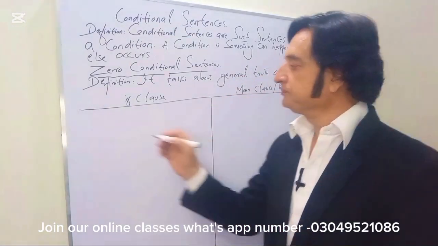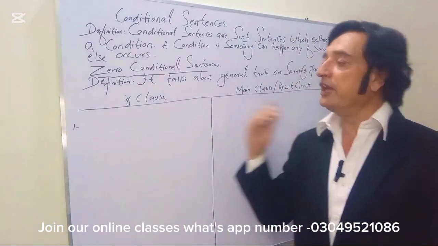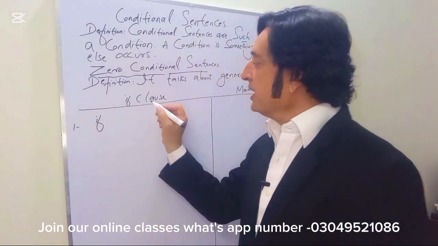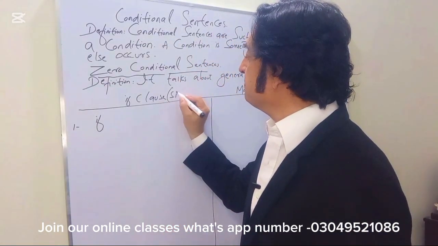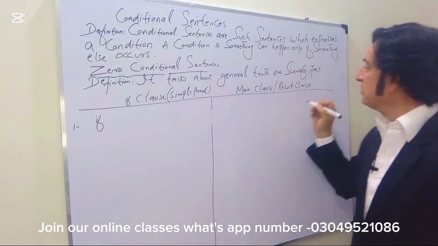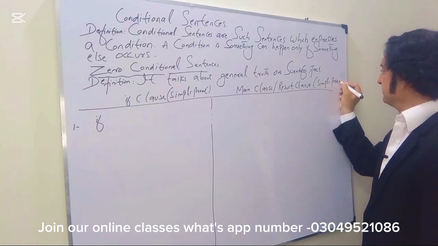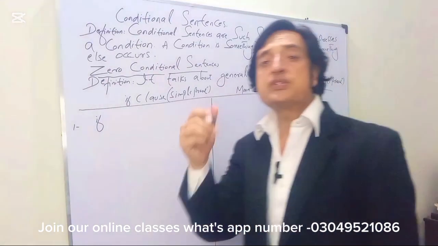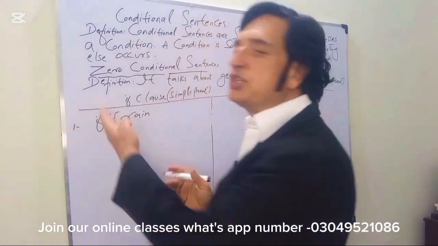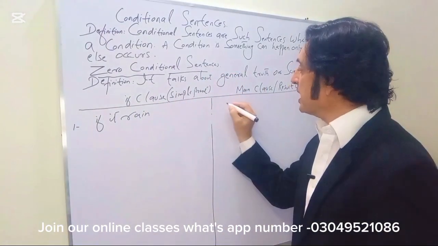All right, so we'll start making some sentences and then you'll get to understand. Okay, before that, in the if clause, you always have to use simple present tense, and in the main clause also simple present tense is used. All right, so if it rains, this is a condition. So what is the consequence, what is the result? If it rains, the ground gets wet.